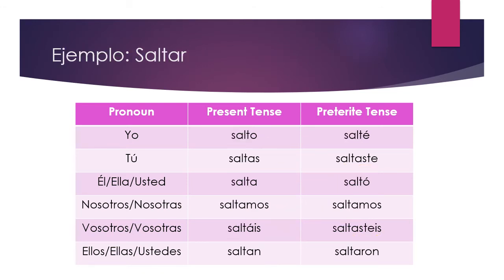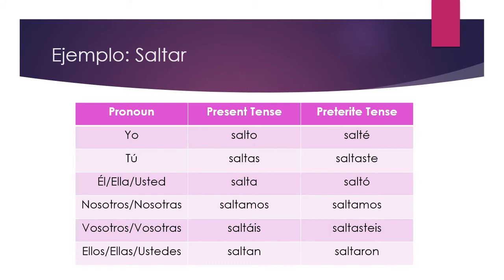Next, let's look at an example. Mi ejemplo es saltar, to jump. So in the present tense, yo salto means I jump. In the past tense, yo salté means I jumped. Okay, so it changes the meaning of the verb. Tú saltaste means you jumped. Él, ella, y usted saltó. Okay, any of those people, saltó. Note the accent mark changes it into the preterite tense. Okay, and that means he, she, or you formal jumped.